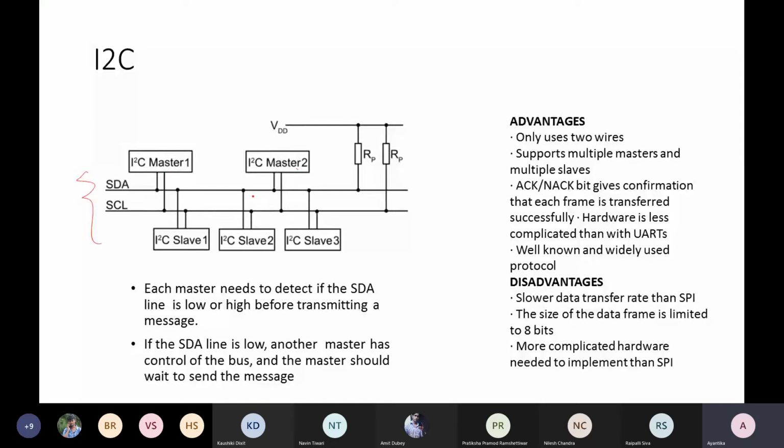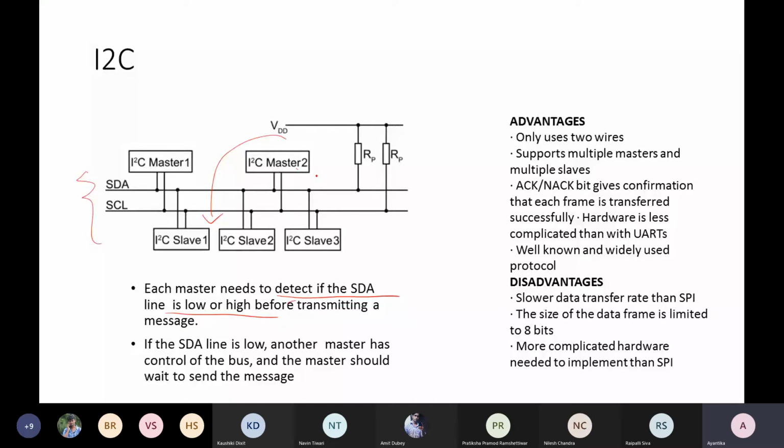Only one step extra. Each master needs to detect if the SDA line is low or high, because if one communication is already going on between another pair of master and slave, then this master should wait for the next transmission slot. This is a similar concept we have seen in Ethernet for shared bus.